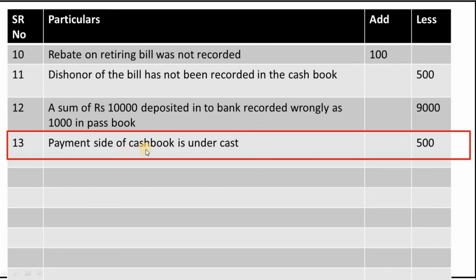So why are we mentioning 500 in the less column? Because we have to mention this 500 in the payments column, that is on the credit side of the cash book, but we have not mentioned it. So we are mentioning it on the credit side. Whatever we mention on the credit side will come in the less column of the bank reconciliation statement.